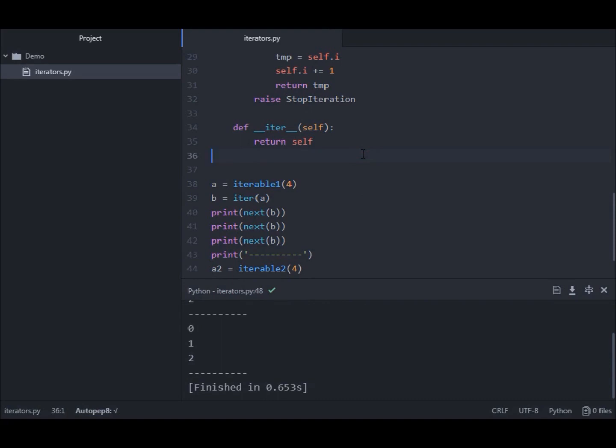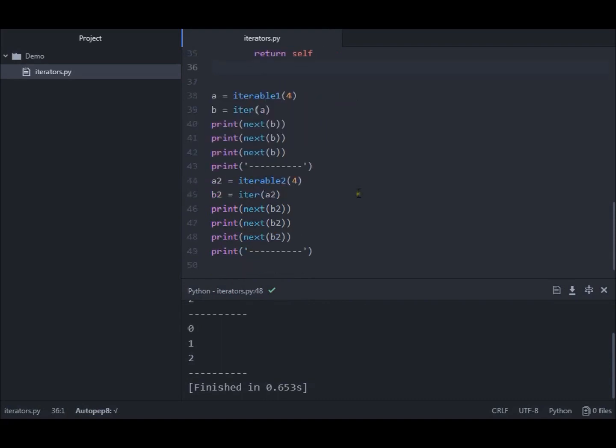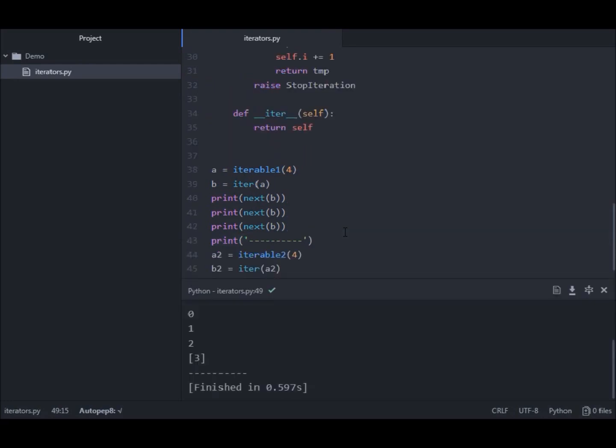Now, what about something more? Let's try to print the list of the remaining elements of B2. You'll see that you have the remaining elements, which is just one element, 3.